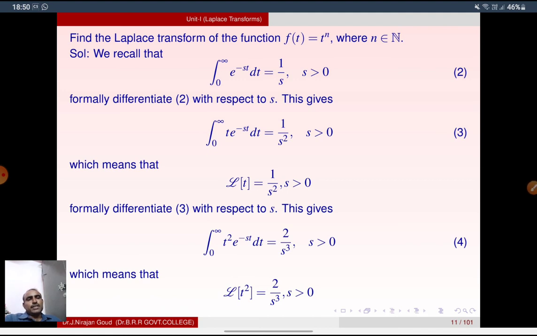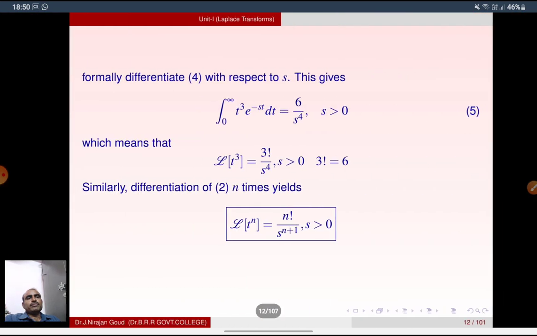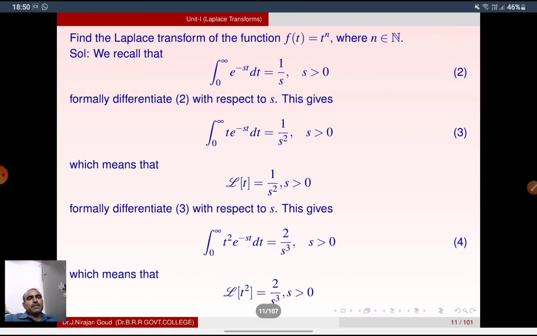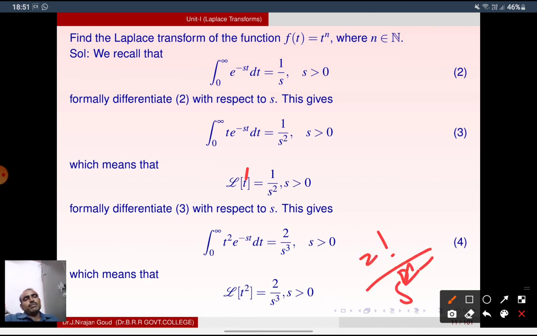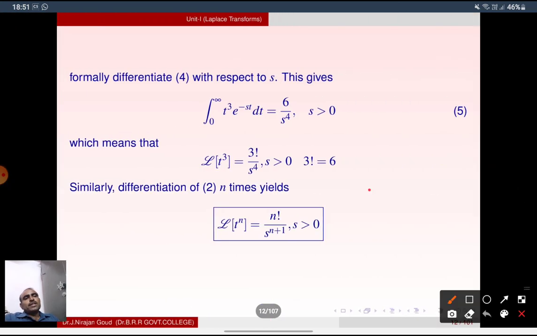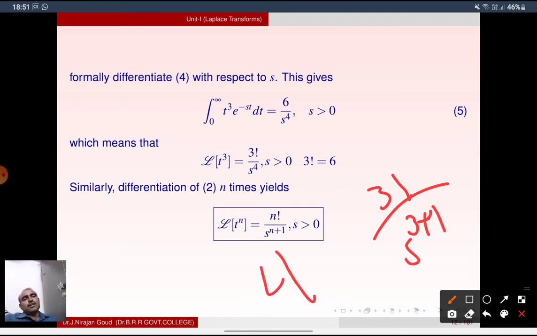Differentiate with respect to s again, we get L of t square. So L of t square is equal to 2 by s cube. Again differentiate with respect to s, we get t cube, integration is 6 by s power 4. So observe this, L of 1 is 1 by s, L of t is 1 by s square. L of t square, that is 2 factorial by s power 2 plus 1. Here 3 factorial by s power 3 plus 1. This is L of t cube.